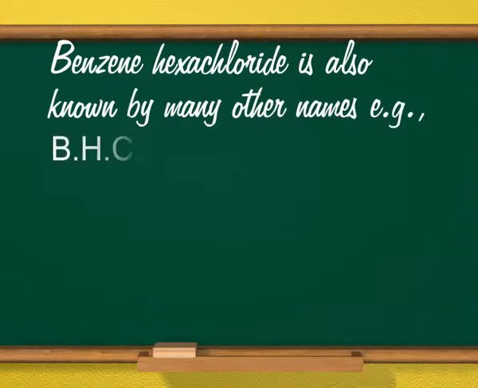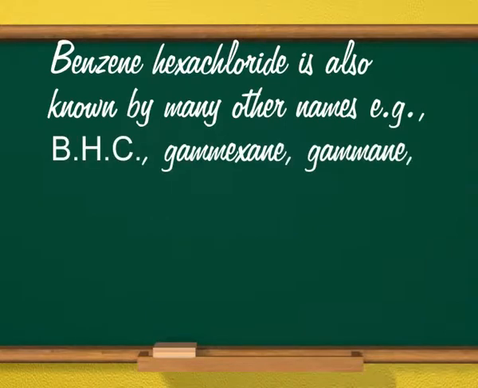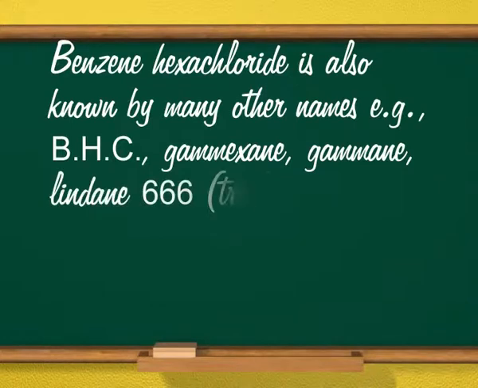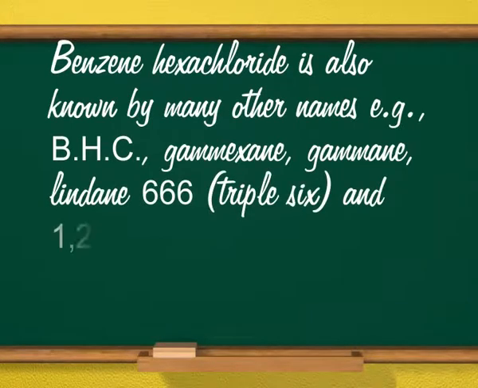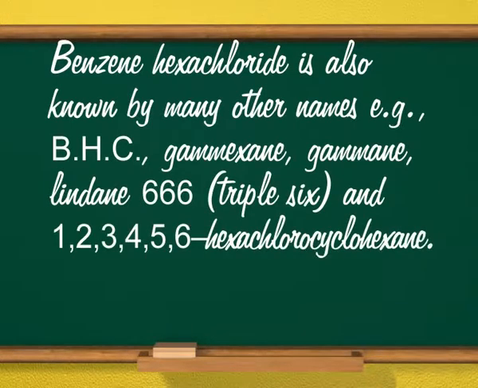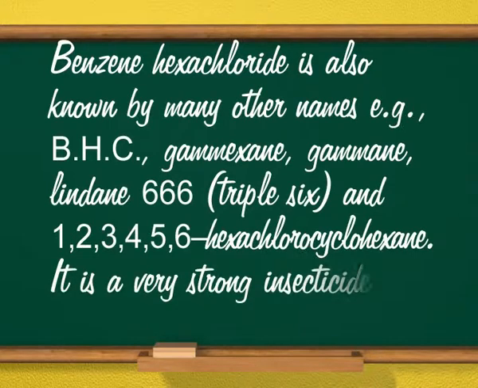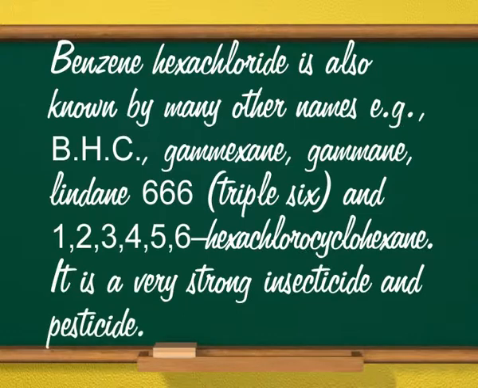For example, BHC, gammexane, gammane, lindane, 666 and 1,2,3,4,5,6-hexachlorocyclohexane. It is a very strong insecticide and pesticide.